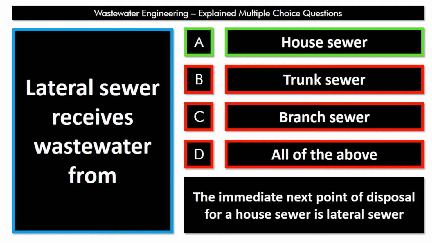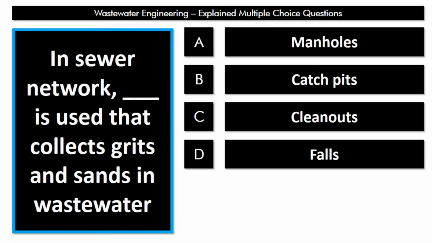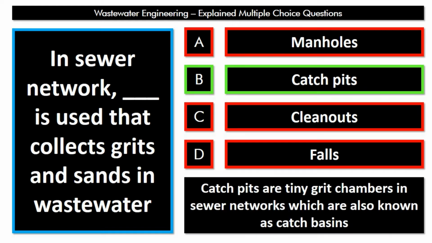Alright, let's go to the next question. In sewer network, fill in the blank is used that collects grits and sands in wastewater. Is it manhole or catch pit or clean out or fall? See, catch pits, which are also known as catch basins, are nothing but tiny grit chambers in a wastewater or sewer network that separate out the grits or sand or the particles with high specific gravity from wastewater. Okay, therefore the answer is B, catch pits.